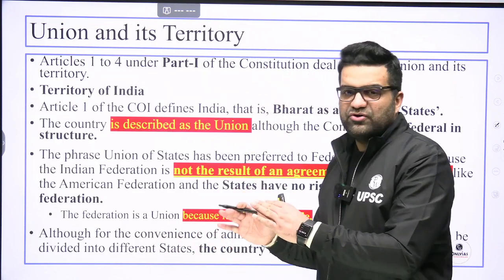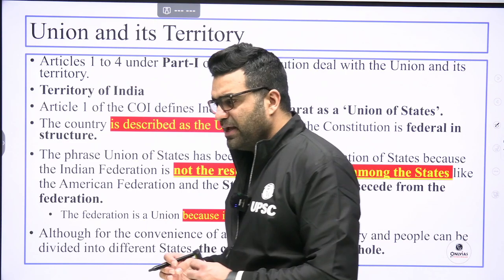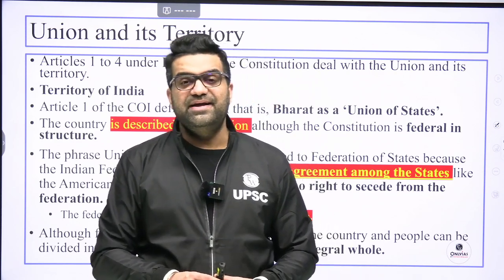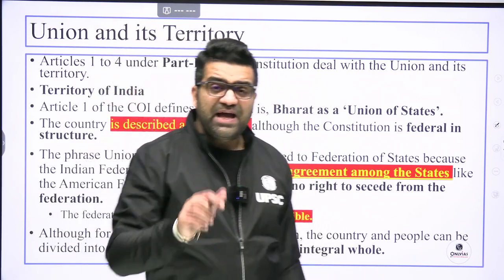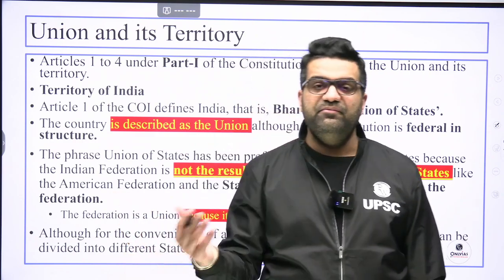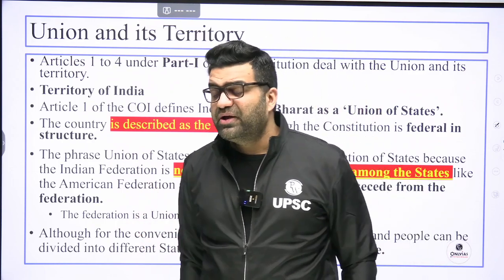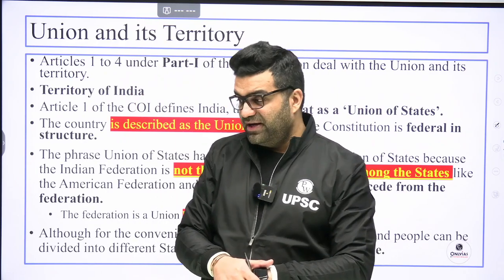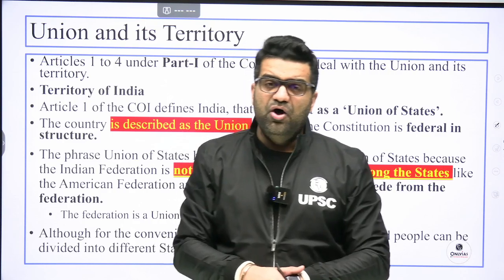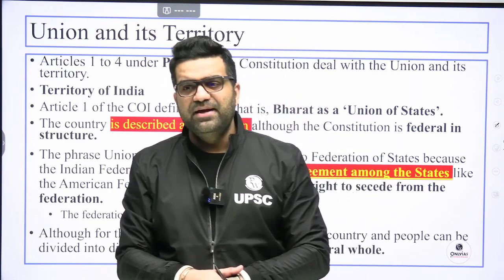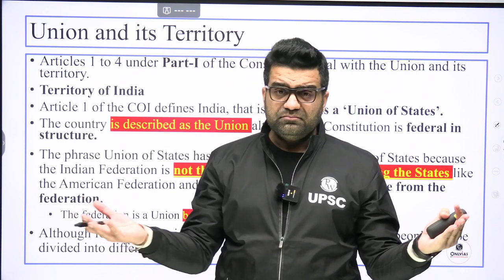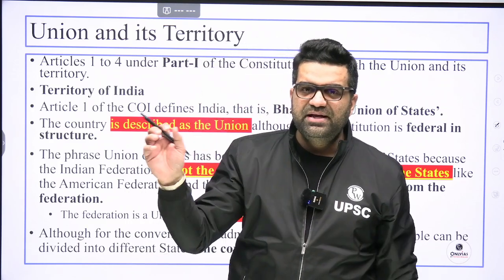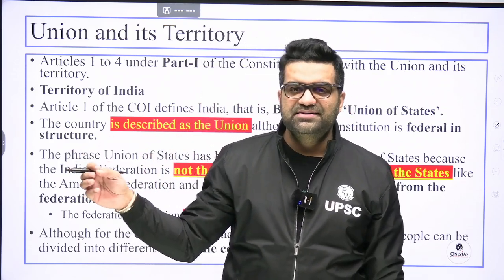Articles 1 to 4 are the agenda for the class today, even though these articles prima facie seem very simple. Article 1 says India, that is Bharat, is a union of states. Why has India, that is Bharat, been chosen? The why can be framed into a question, because there was no consensus in the Constituent Assembly on whether the name should be modern India or traditional Bharat. So the reconciliation of the two thoughts was brought about in the manner that we wrote in Article 1: India, that is Bharat, is a union of states.